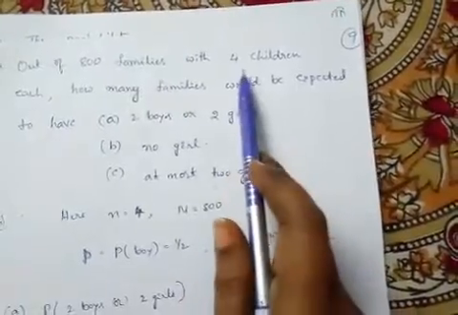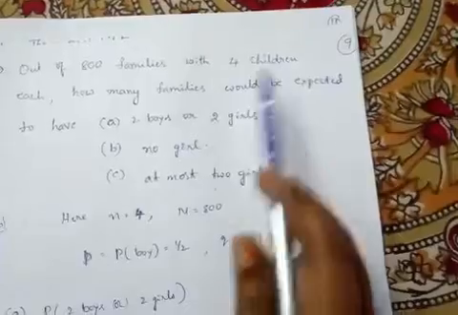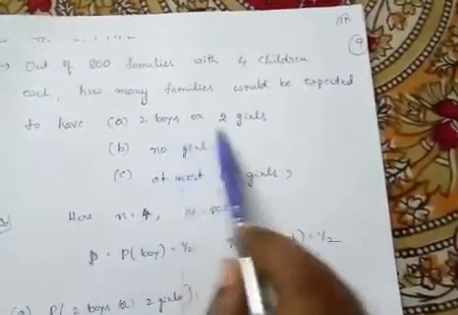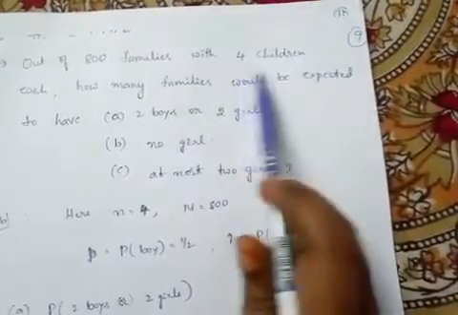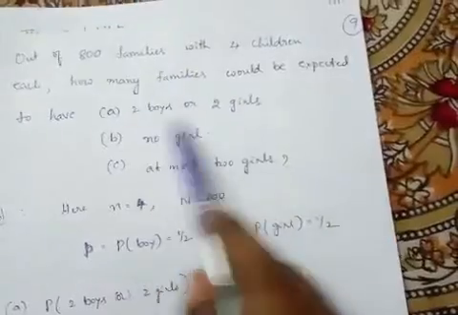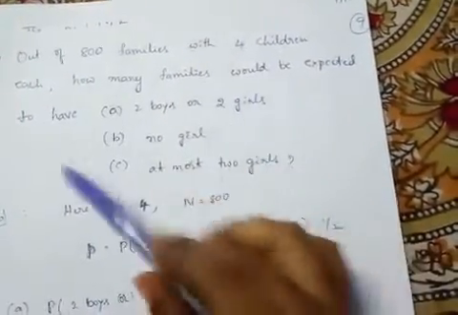Each family has 4 children. These are the successes. This is r, it indicates r values. 4 children indicates n equal to 4. Such families are 800, right? So capital N equal to 800. So this is called binomial frequency distribution.